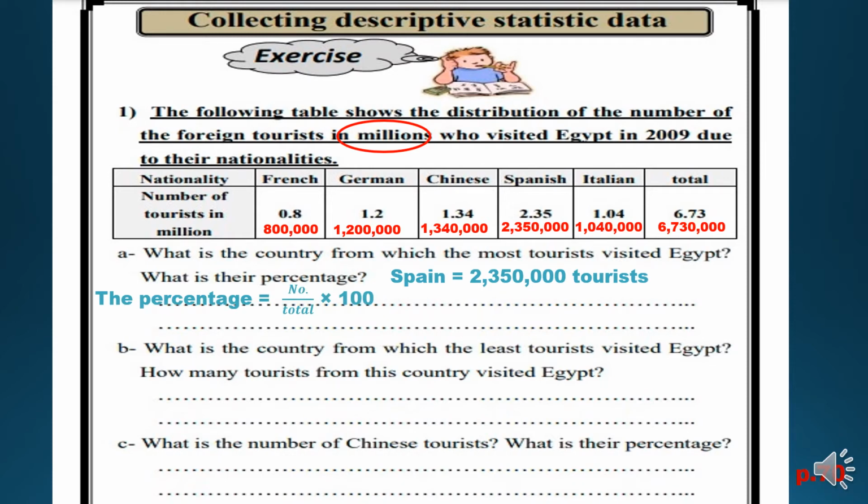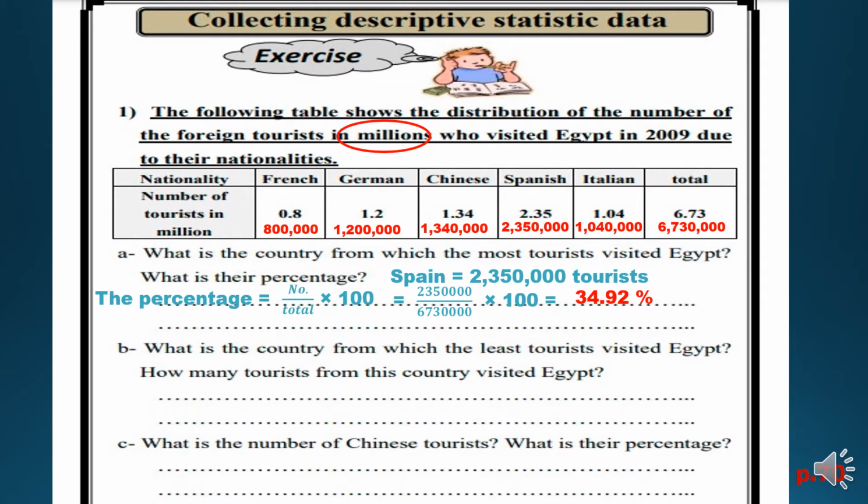To get the percentage, I will make the number over total times 100. To get the percentage, I have to get the number over the total number times 100. So the number of the Spanish tourists is 2,350,000 over the total number, which is 6,730,000, and then I will multiply by 100 to get the percentage. If I did all this calculation on my calculator, I will find it 34.92%.